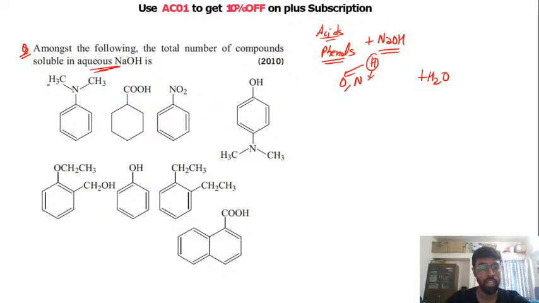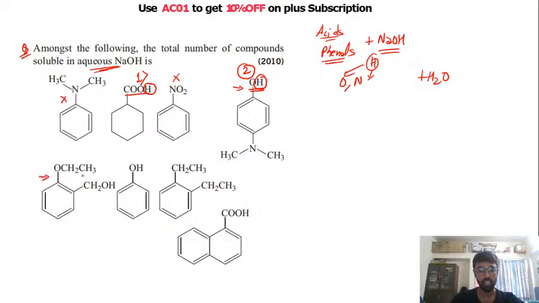Chalo. So in the first structure, you don't have any hydrogen attached to these nitrogen, so this will not react with NaOH. While the second structure has a carboxylic acid, this hydrogen can be replaced by NaOH and you will get sodium salt of carboxylic acid. So this is the first structure that will react with NaOH. This will not react with NaOH, right? We have an OH group, that is a phenol, right? So this hydrogen can be replaced by a sodium. So this is the second structure that will react with your NaOH.